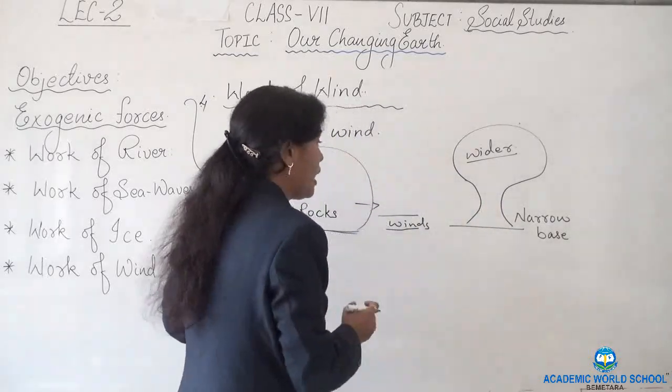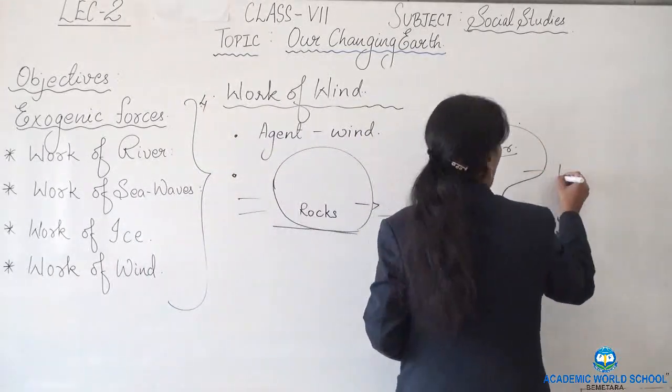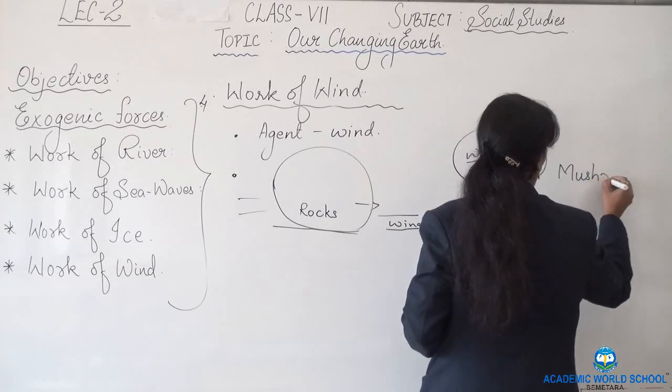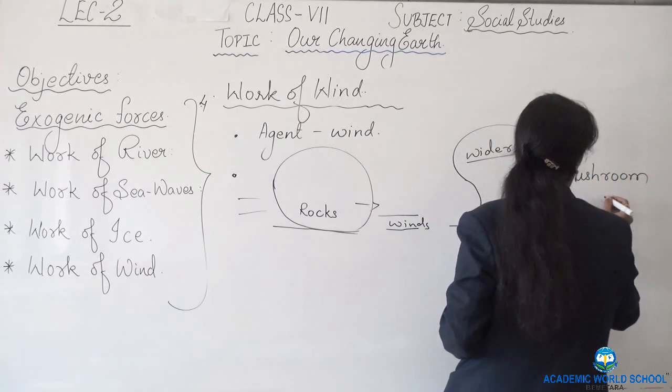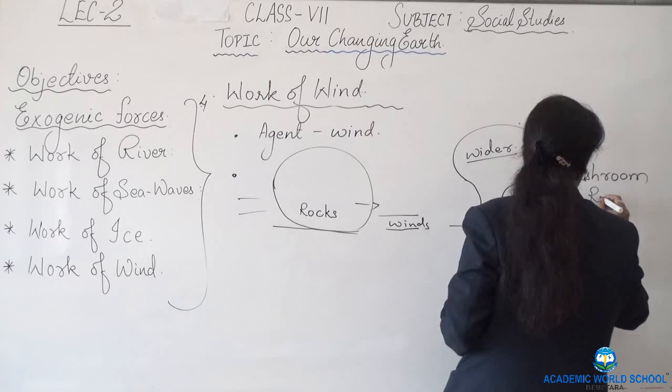These types of rocks are known as mushroom rocks. What are they known as? They are known as mushroom rocks.